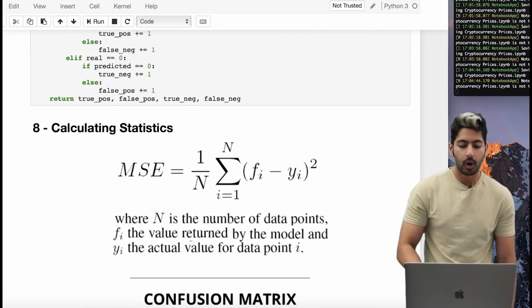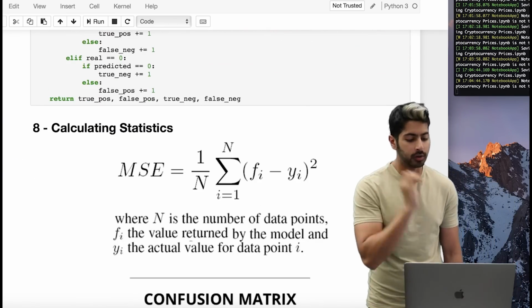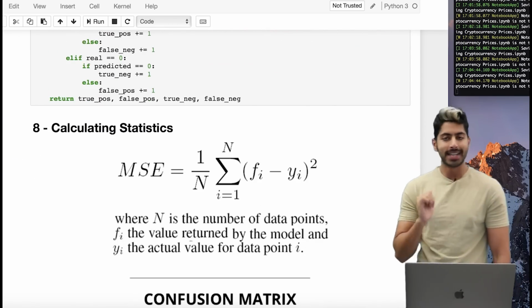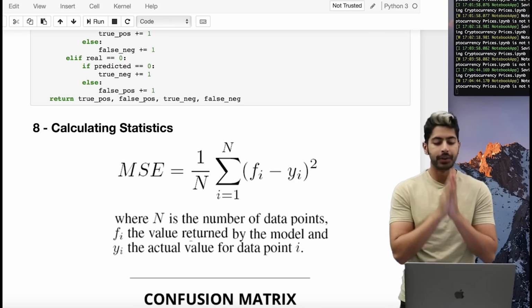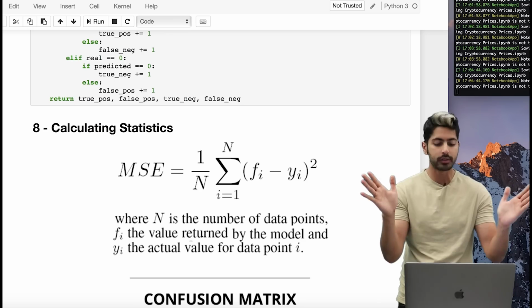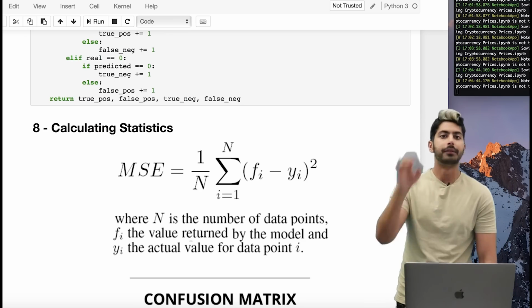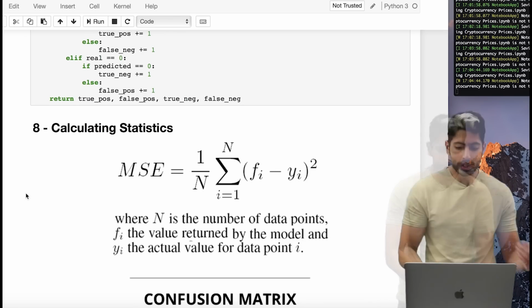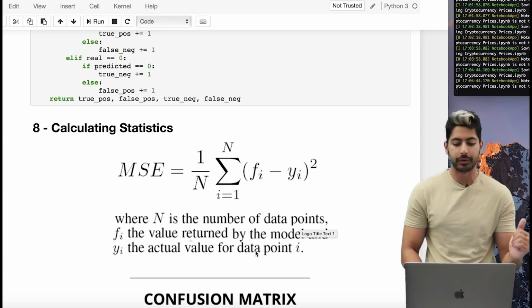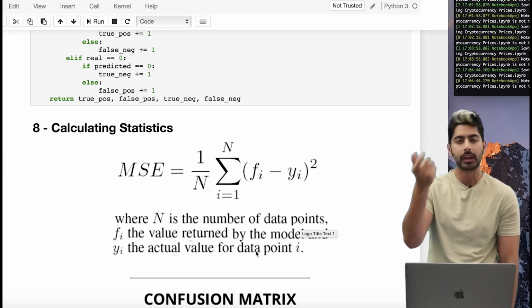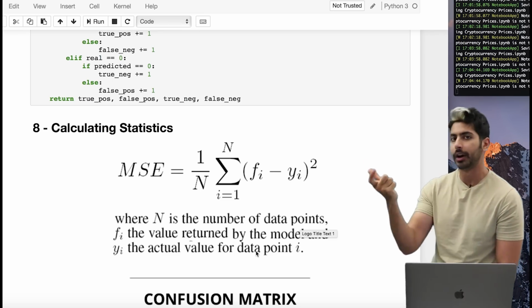And so to do that, we're going to minimize our loss function. So recall, I said that the loss function that we're going to use here is the mean squared error, right? This is a very popular loss function, and this is what it looks like. It's the mean of the squared error. So what I mean is, we take the value returned by the model, F, and we subtract the actual value for the data point, right? That is the error, right? The prediction minus the real value, that's our error.